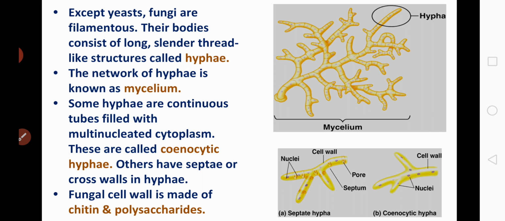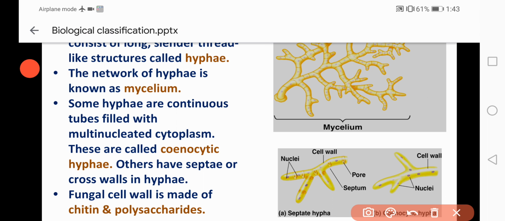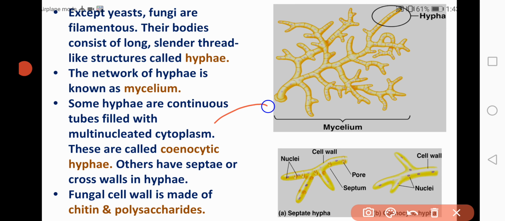What is the meaning of septate hyphae and aseptate hyphae? If the hypha contains cross walls, and the cross walls are also called septa, then it is called septate hyphae. Once again I will repeat. If the hypha produces cross walls like this, and these cross walls are referred to as septa, then the hypha is called septate hypha.